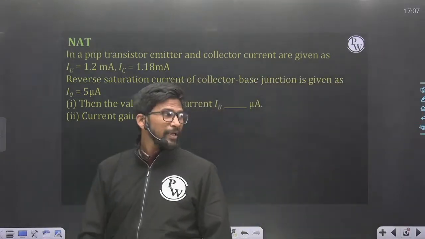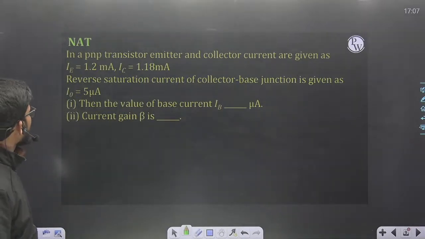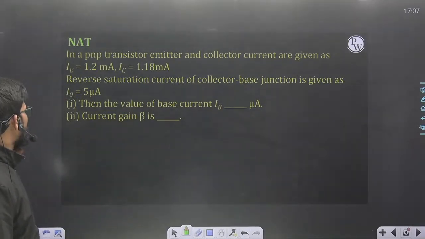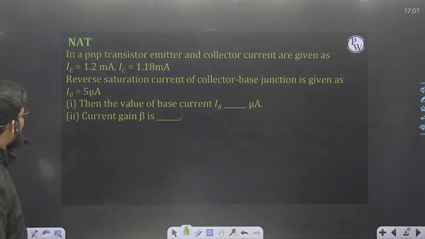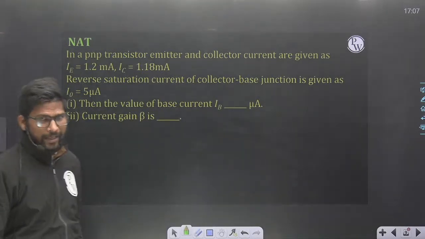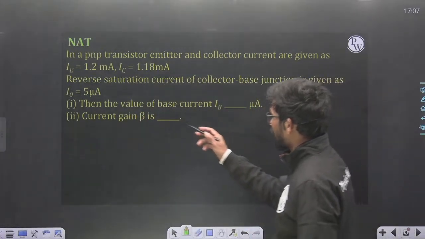In a PNP transistor, emitter and collector currents are given as IE equal to 1.2 milliampere, IC equal to 1.18 milliampere. Reverse saturation current of the collector base junction, ICO or I naught, is given as 5 microampere. Then the value of base current. Here many of you can get confused by this value I naught.